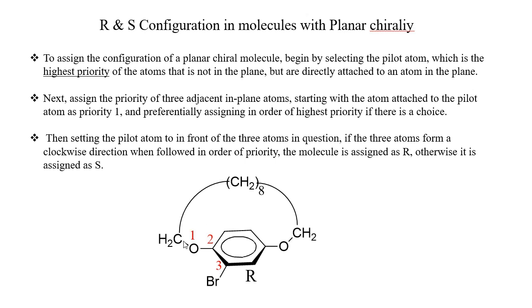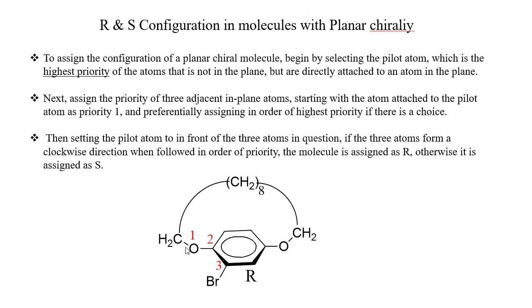After finding the pilot atom, assign the priority of the 3 adjacent in-plane atoms, starting with the atom attached to the pilot atom as priority 1.